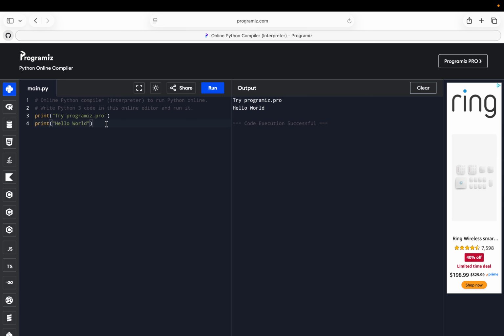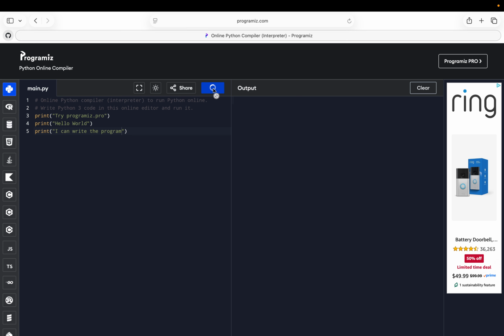Example: print, parenthesis, quotes, and I can write the program. Yes, here you go. I can write the program. That's perfect. This is a complete working program. Now let's make your code smarter, clearer, and more powerful.